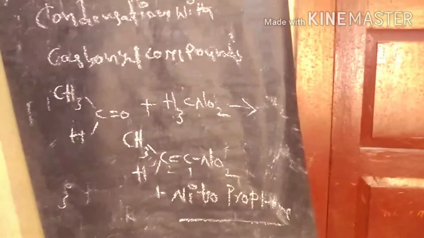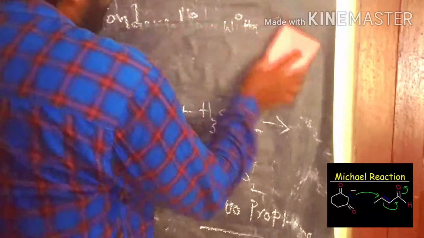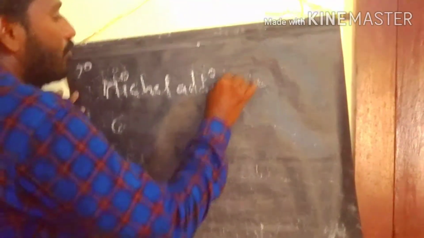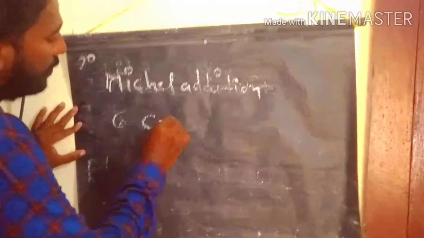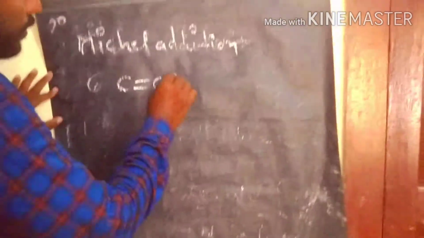Next we discuss the Michael addition and Mannich reaction. These are also well known, famous named reactions. We start with the Michael addition reaction. In this reaction, the addition of a nitro compound at an alkene group is called a Michael addition. We take a simple example of a nitro compound.